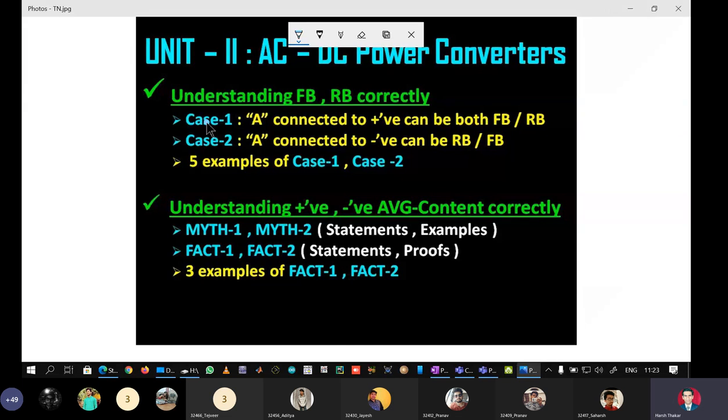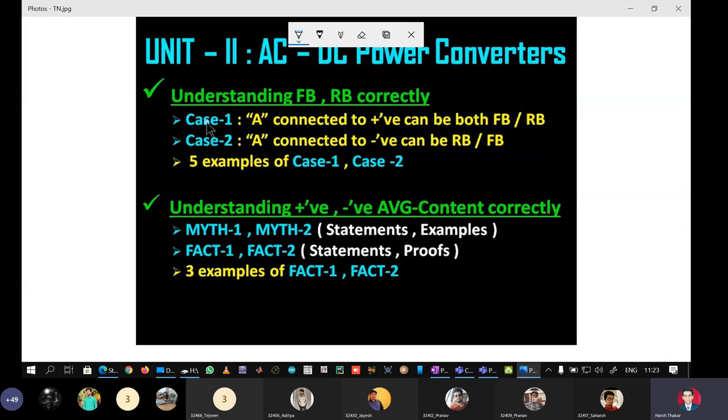We had refuted these myths by presenting 2 facts. Fact 1: a signal can go below x-axis, but if the resultant of the signal over one cycle of the waveform, that is 0 to 2 pi, is positive, then we say that the average content is positive.